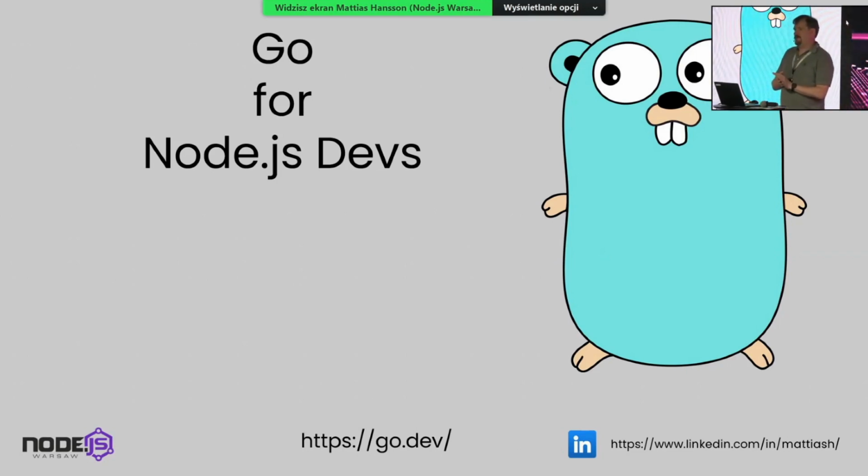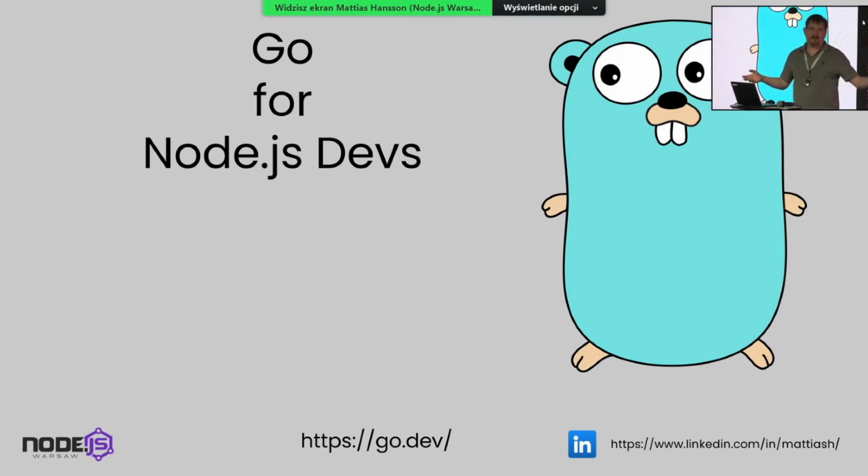Go is a language that is more or less a cousin, you could say, to Node.js. It was developed pretty much in the same time span. It was developed to fix the same itch or pain point, you could say, because it was in the early time of Web 2.0 where the need for lots of requests skyrocketed all over the web.